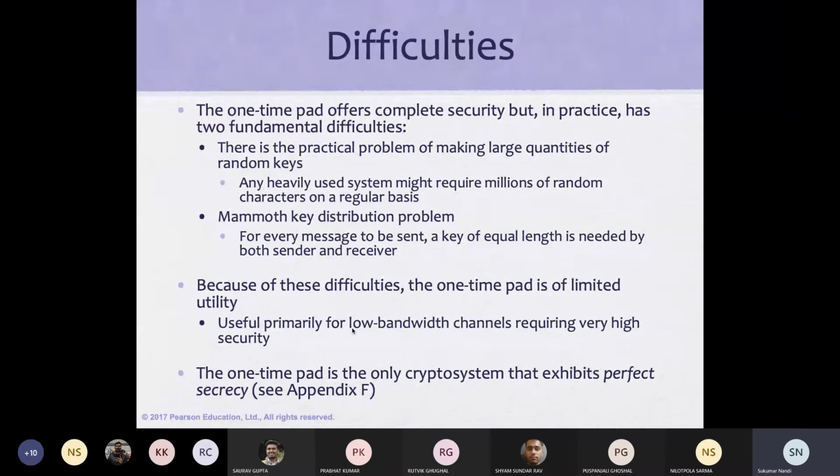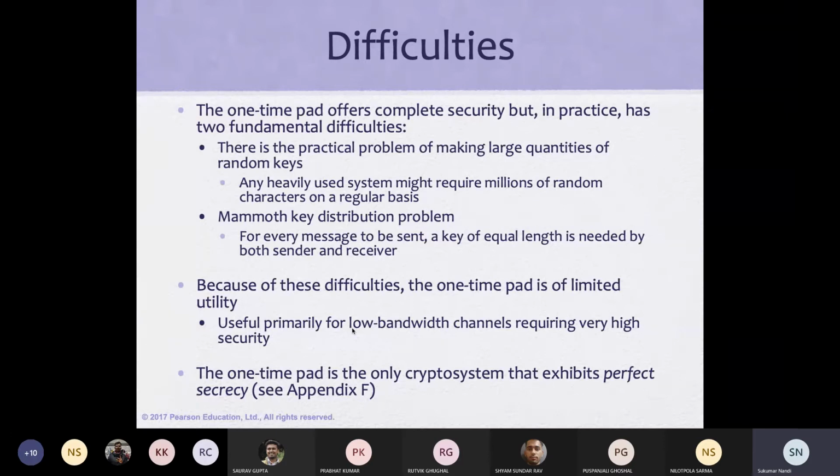This is called forward secrecy. Similarly, if I know a few keys, I cannot derive the old keys. That is backward secrecy.